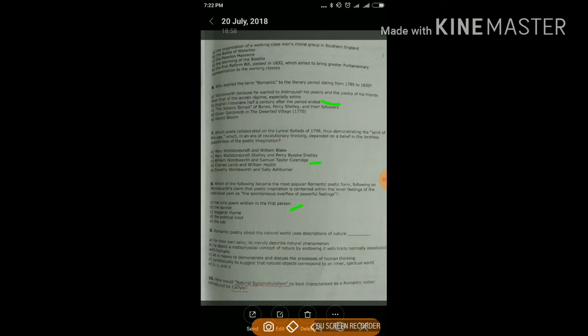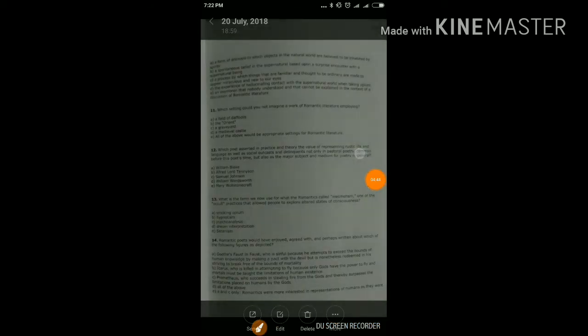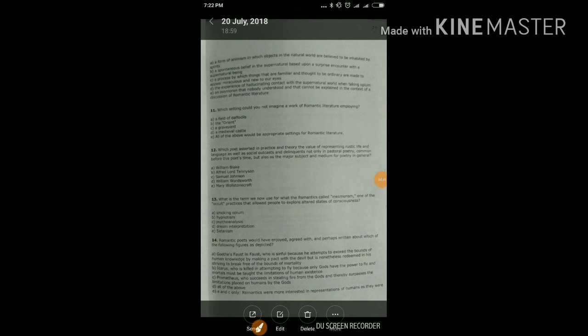How would natural supernaturalism be best characterized as a romantic notion introduced by Carlyle? So, Thomas Carlyle was the person who introduced this notion, natural supernaturalism. You can write this down in your notebook too for some notes, because this term is also asked in exams. Your answer is C. A process by which things that are familiar and thought to be ordinary are made to appear miraculous and new to our eyes.